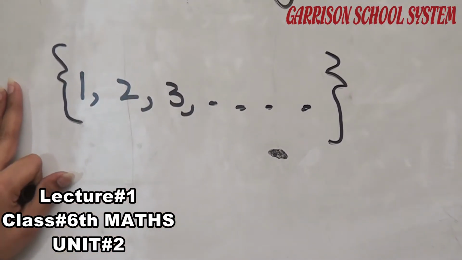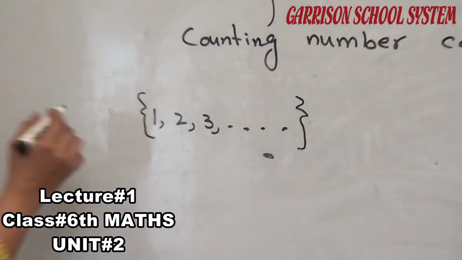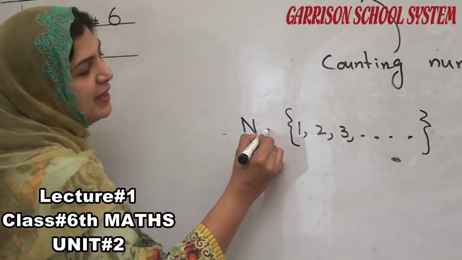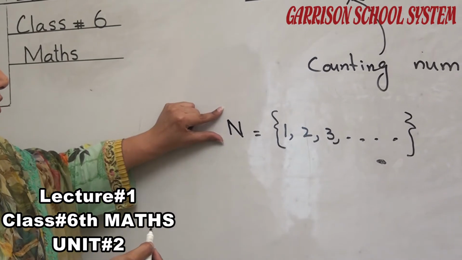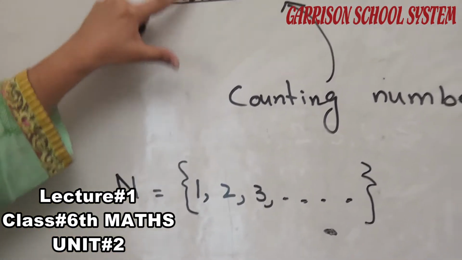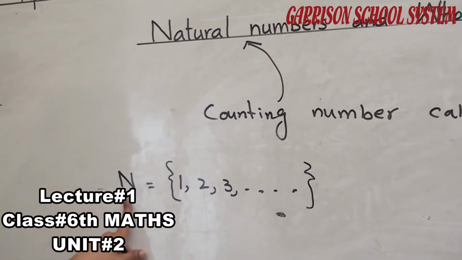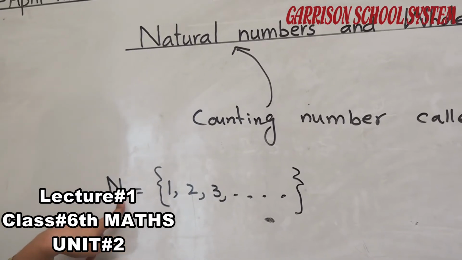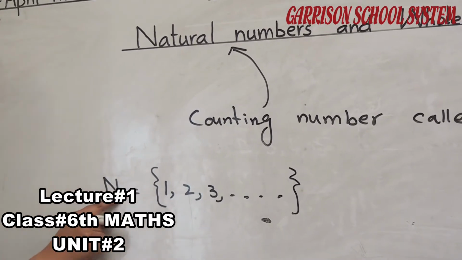The natural number is denoted by capital N, because natural is denoted by N. So in this way we can write the natural numbers, and we denote the natural numbers by N.